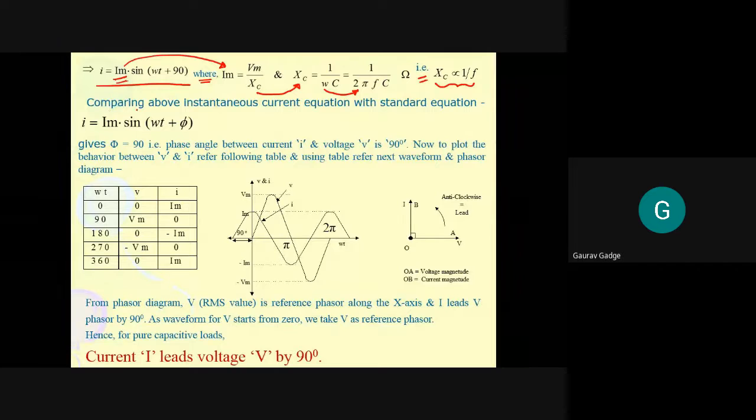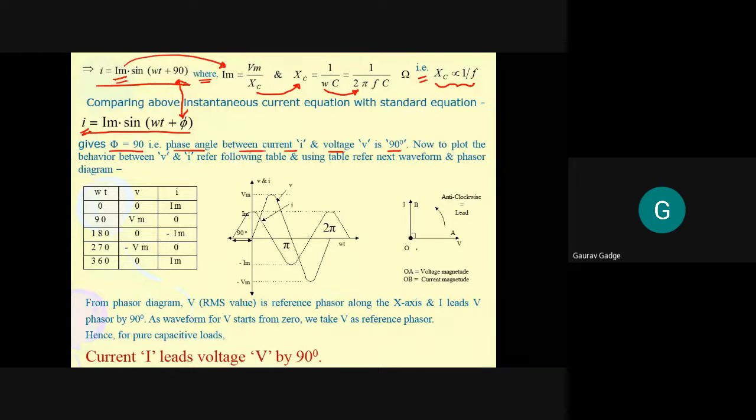Now compare the above instantaneous current equation with the standard equation. What is the standard equation? We already know. The standard equation is I equal to Im sine of omega t plus phi. And here, if we compare the plus phi, what we can write is phi is equal to 90 degree. Is this plus or minus? It is plus. So what we can say is that the phase angle between current and voltage is 90 degree. Now the current is running 90 degrees ahead. This instantaneous current is running 90 degrees ahead.